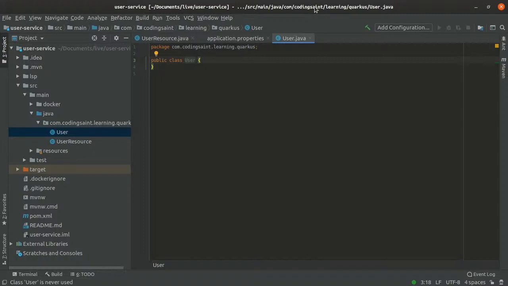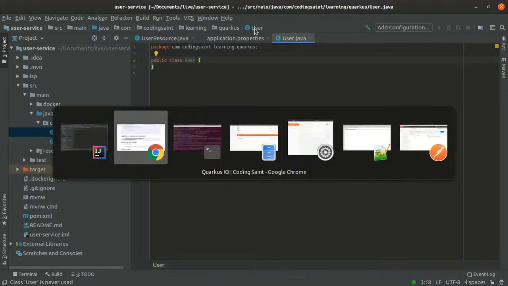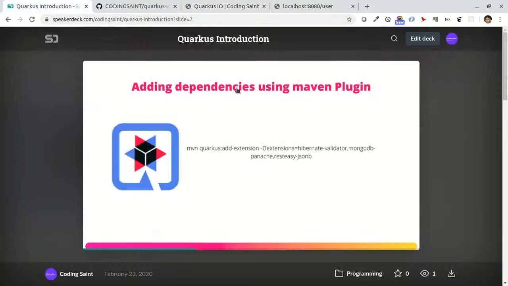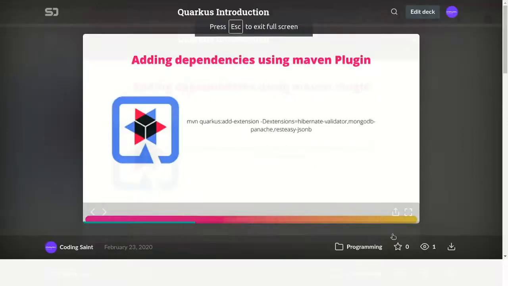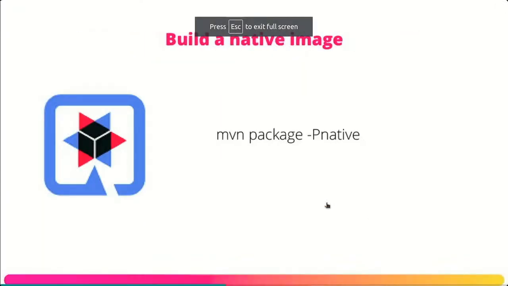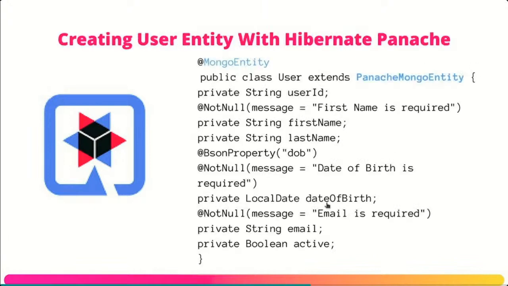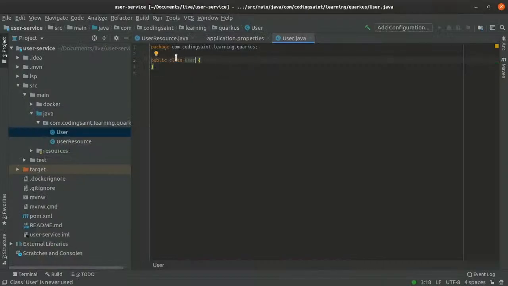Okay, so user entity is here. So if you go and see this particular slide also, what we will be doing is that we will create a user entity. So user entity, this is what we are going to write. What I want to focus on here is, we will create a Mongo entity and we will extend our class to Panache Mongo entity. Okay, so this will give us the added advantage of Panache on our user entity, and we will be using it via the Mongo entity annotation. So we are just going and we'll do that.